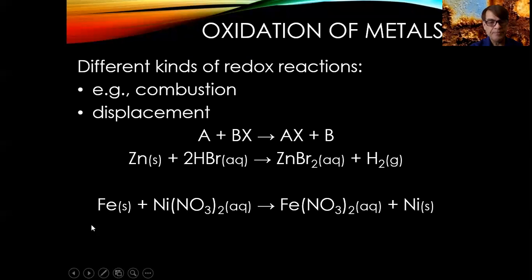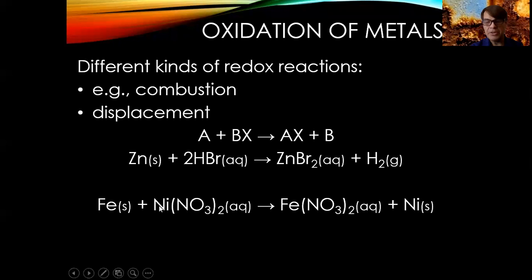So here we start with iron, which is neutral. Over here, the iron has become a 2+ in charge, or it's gone from having an oxidation number of 0 to having an oxidation number of +2. So it has lost electrons. It has given its electrons up in the gift exchange. Where did the electrons go? They went to nickel. So here, the oxidation number of nickel is +2, going along with the -2 of the nitrate, right?